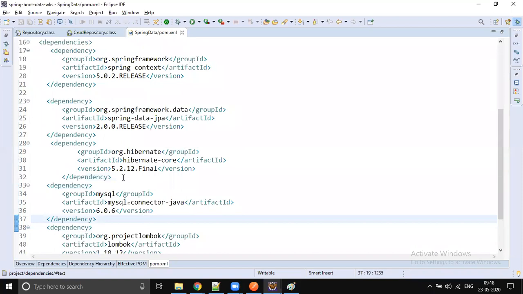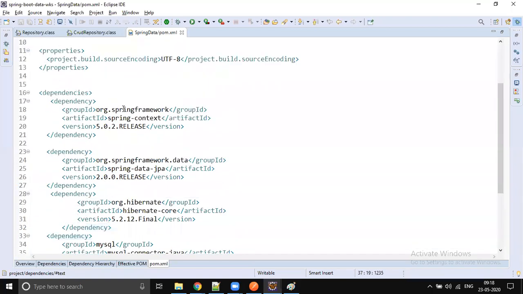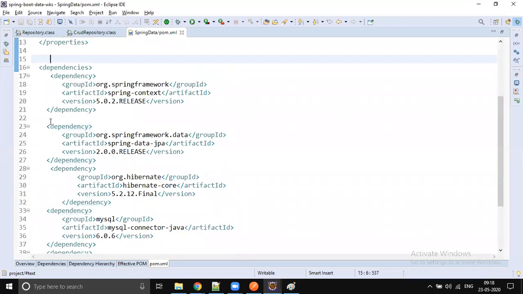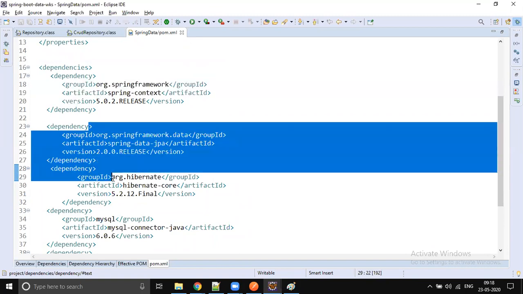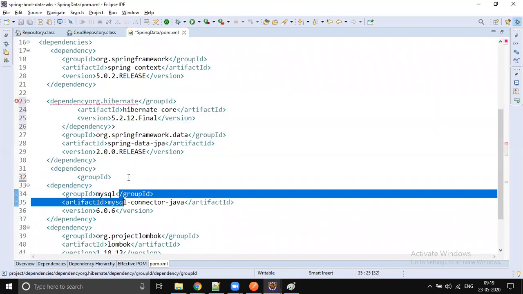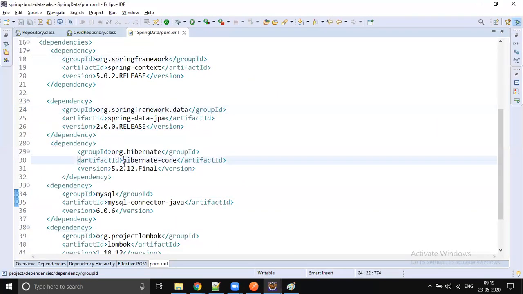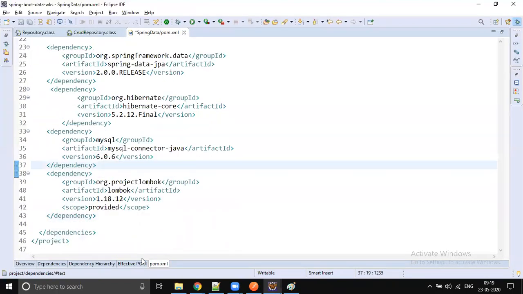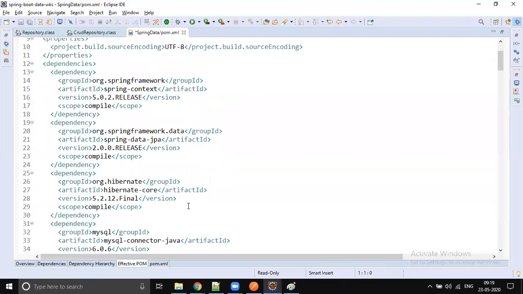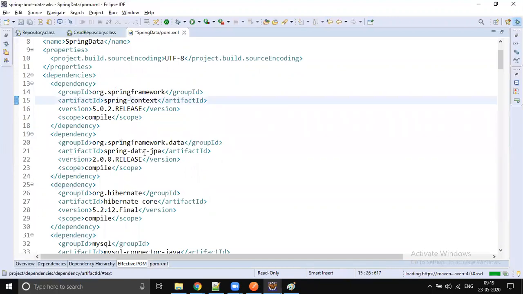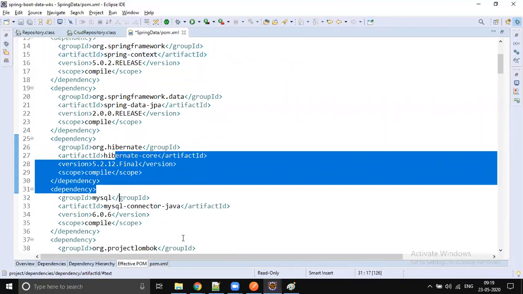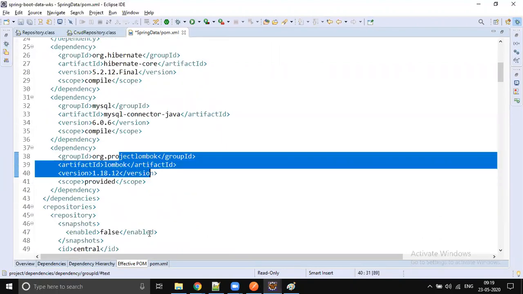If it is a Spring application, it's going to be a simple Spring Data JPA. Anyway, with the latest version of Spring, the number of dependencies we are adding has almost got reduced, right? It looks like 1, 2, 3, 4, 5 dependencies we added, right? But if you go to the effective pom, you see more, right? So context 1, JPA 2, Hibernate 3, MySQL 4, Project Lombok 5, right?